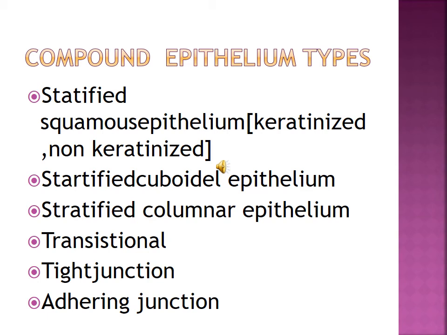All cells of the epithelium are held together with little intercellular material. In most animal tissue, specialized junctions provide both structural and functional links between individual cells. Three types of cell junctions are found in epithelium and other tissues. These are called tight, adhering and gap junctions. So what are tight junctions?